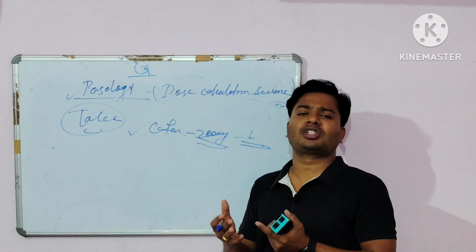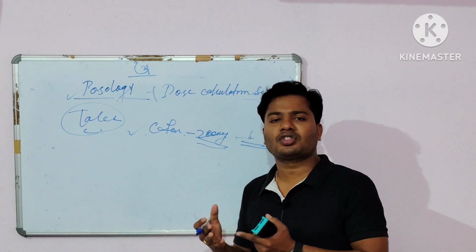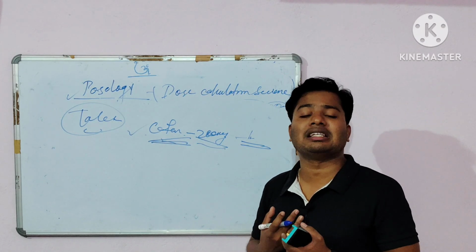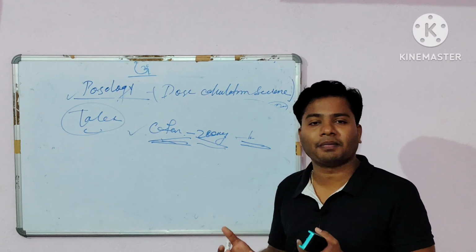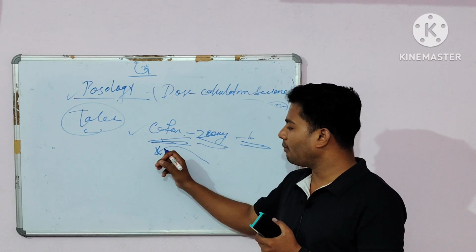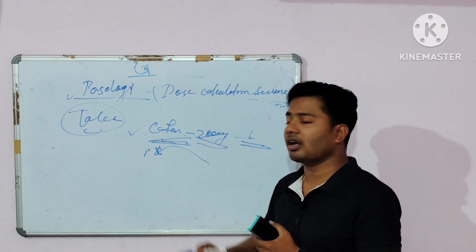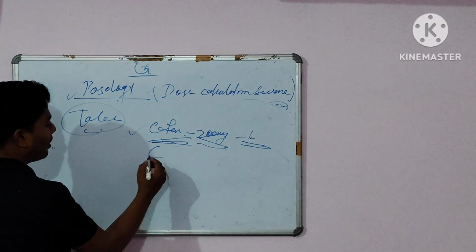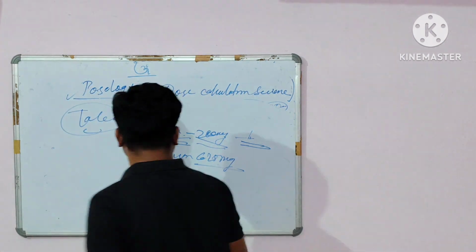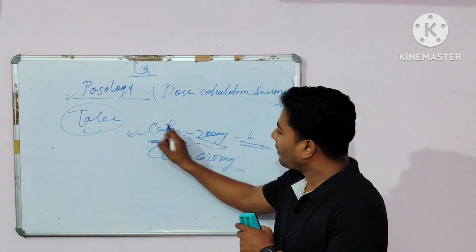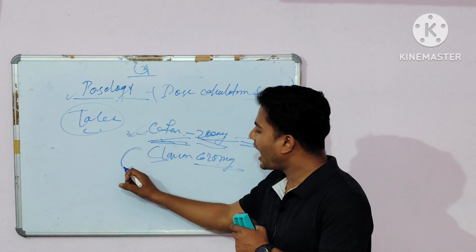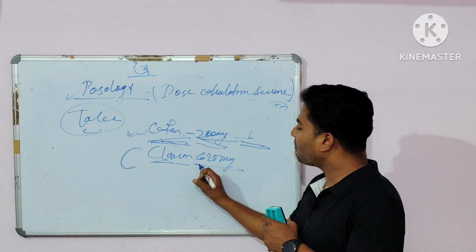But after administration 2 to 4 times, or after 5 days or 10 days, you will notice the medicine is not curing your disease. Then again you will come to the hospital, and the physician prescribes you Clavum 625 mg. So first the physician prescribed Cefixime 200 mg. So why does the physician after some days prescribe Clavum 625 mg?